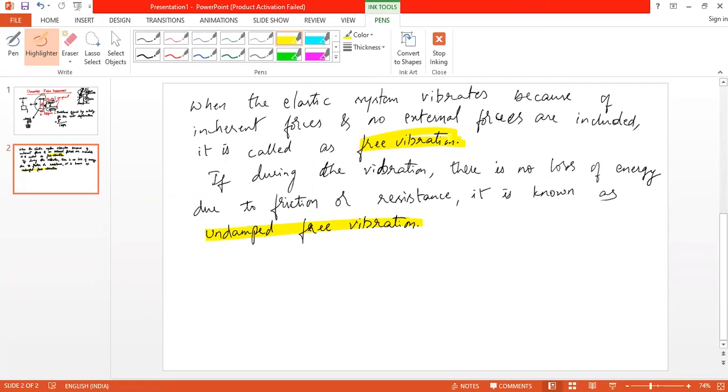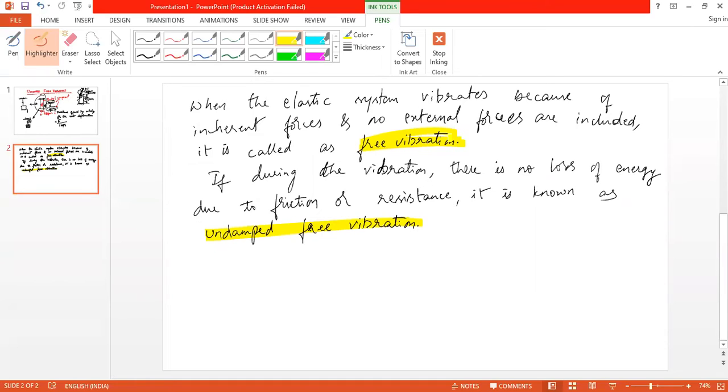If we know the natural frequency of the component, then we can avoid operating at a frequency which is the same as the natural frequency. If the operating frequency is the same as the natural frequency, then it is a case of resonance.